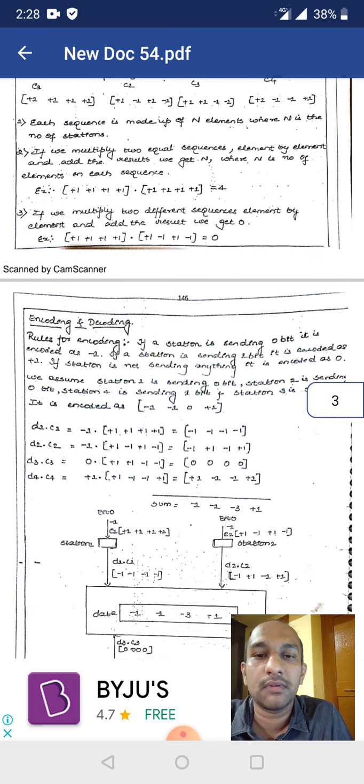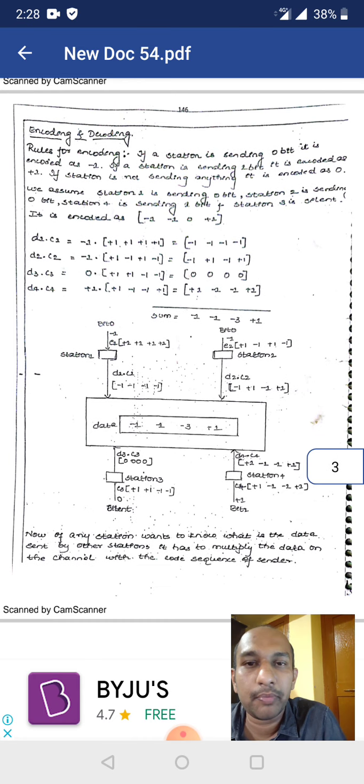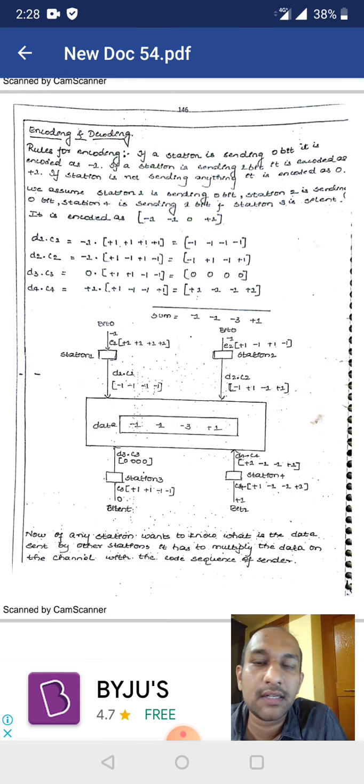In this, we have 2 more operations. One is encoding and the other is decoding. Encoding is done at the source side and decoding is done at the destination side. Encoding is nothing but multiplying our data with the code set or the chip set.